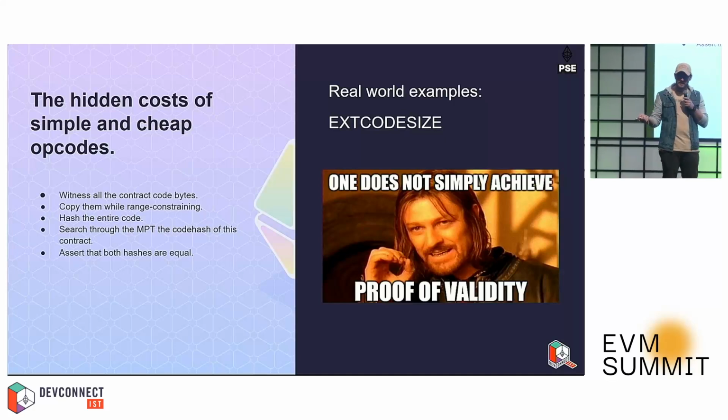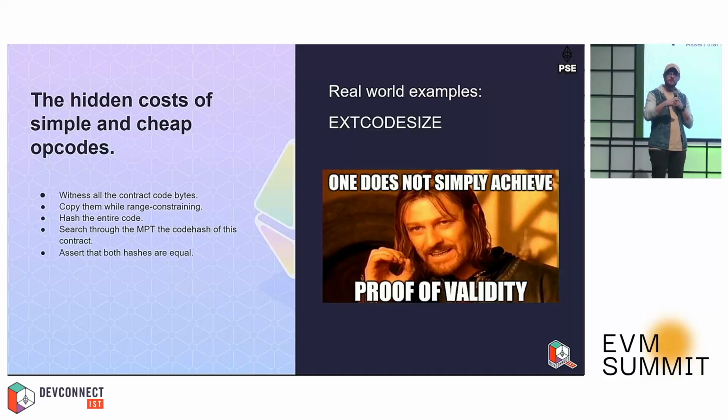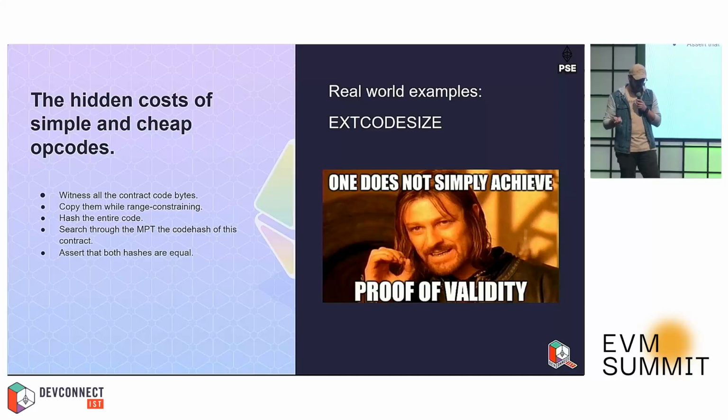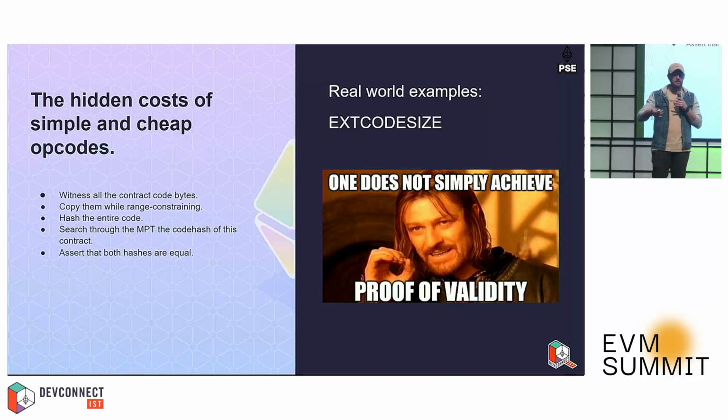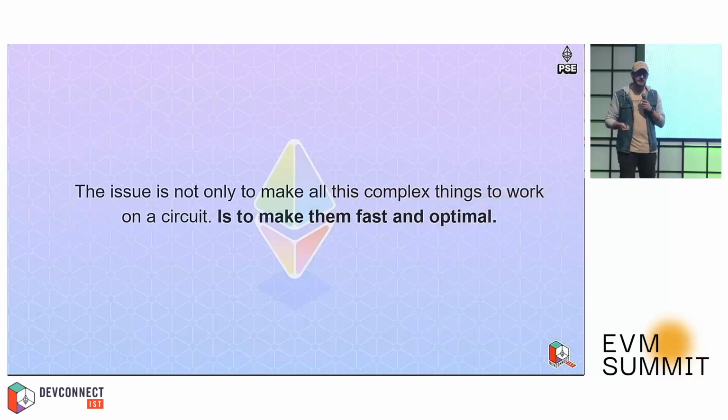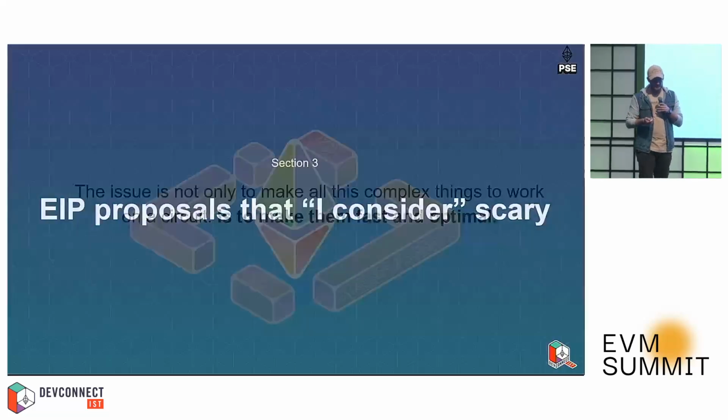We need to hash the entire thing. So that means we need to support up to 24 kilobit hashes, which are done with Ketchup, which is not circuit friendly at all. And then we need to go through the MPT, which means more hashing, search for the code hash, and we need to see if those hashes are equal so that we can make sure that the count we have done of the bytes is indeed corresponding to what we think. So as you see, it's not really easy to do these things, but it's even more difficult to do these things being fast and being secure and performant and optimal.